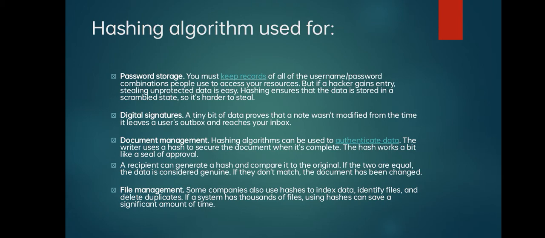And in digital signature, a tiny bit of data proves that a note wasn't modified from the time it leaves a user's outbox and reaches your inbox. Document management. Hashing algorithms can be used to authenticate data. The writer uses a hash to secure the document when it's complete. The hash works a bit like a seal of approval, and a recipient can generate a hash and compare it to the original. If the two are equal, the data is considered genuine. If they don't match, the document has been changed.